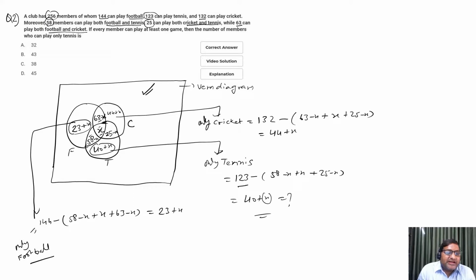So we will add all these to get 256. So add total members equal to 256.